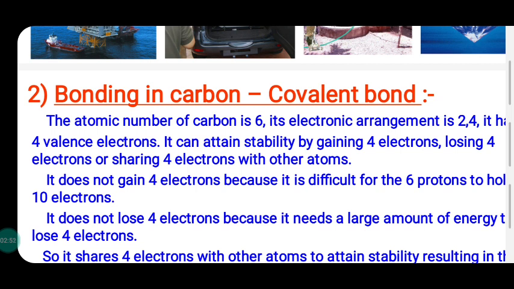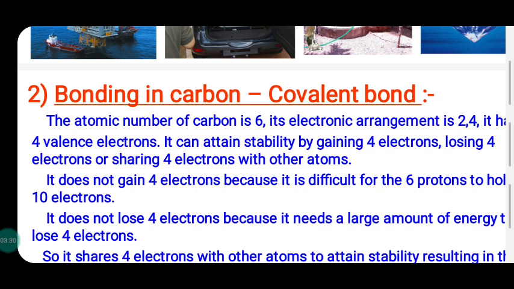If carbon is ready to accept 4 electrons, in the outer shell it will be 8, but getting 4 electrons from any other element is also difficult. Releasing 4 or getting 4 electrons needs energy. The process has to take place in the presence of a sufficient amount of energy, so it is considered a tough task. So what is the next possibility?